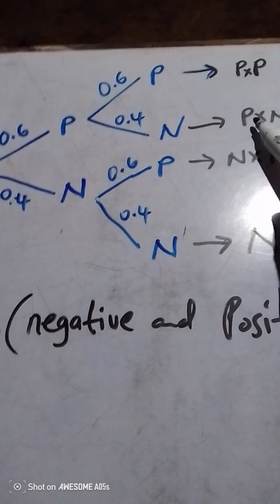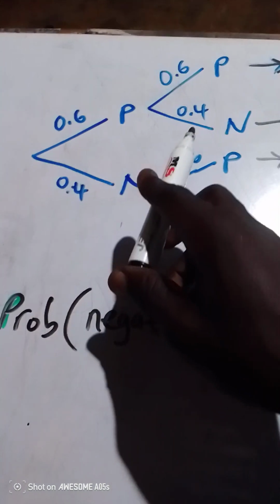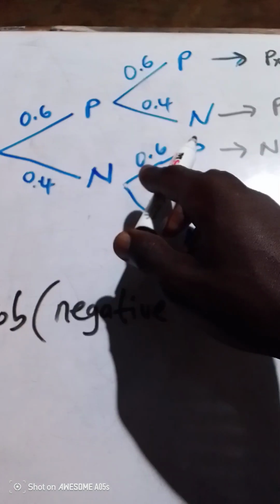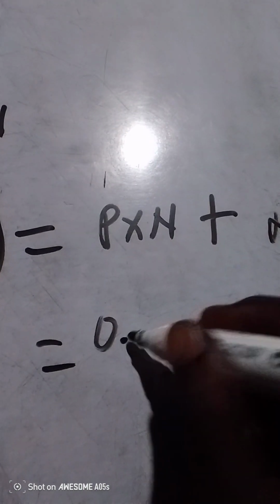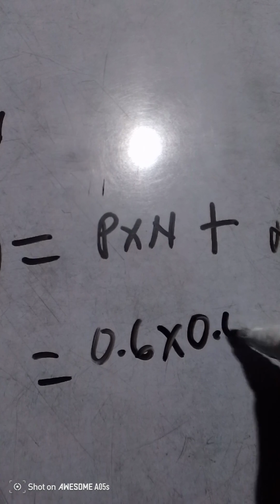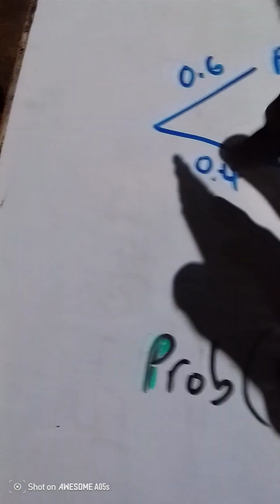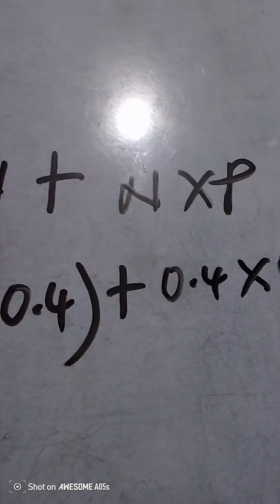So from there, how did you get P times N? You started from here, you have got a 0.6 and then you add a 0.4. So P was 0.6 and N was 0.4. So it is 0.6 times 0.4. Then you say plus, what is N? Remember, N is always 0.4 from this question. So if you select N, it's 0.4 times P, which is 0.6.